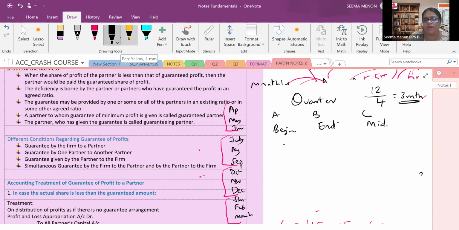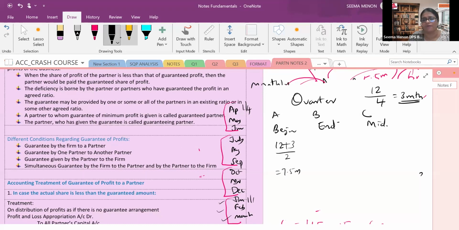Here, see that. A is withdrawing at every beginning. That means on 1st April A is withdrawing, and when will the next quarter be? It will be in January, so the last withdrawal will be on 1st January. After the first withdrawal, how many months are left? 12 months. After the last withdrawal, as you can see in the question, how many months are left? 3 months. So 12 plus 3 upon 2, that is 15 upon 2.